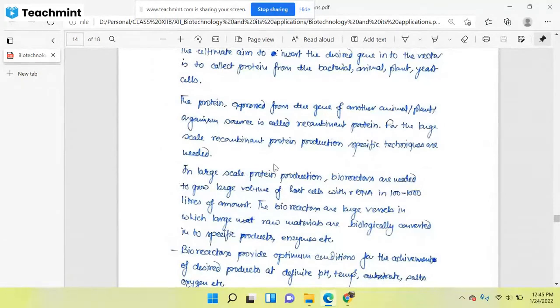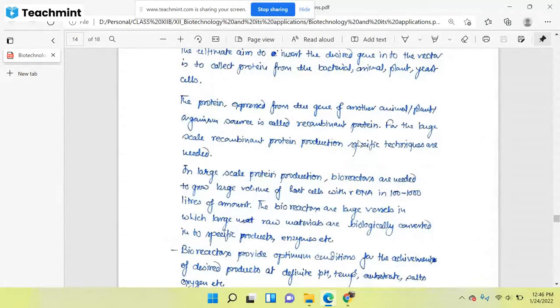So in large scale protein production, bioreactors are needed. One main important creator of the condition in which we are producing a large scale protein is called a bioreactor. And what is a bioreactor? This is just a vessel. Okay, so we will see what is the specificity of all these bioreactors.